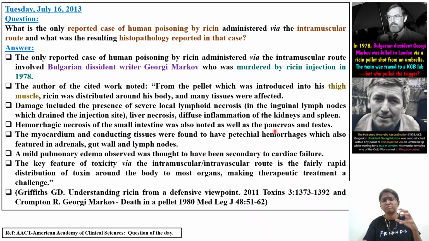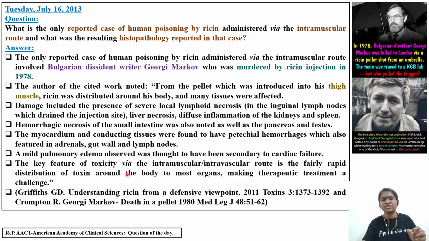See how vastly the ricin is spreading to various organs in the body. If it was given through the oral route, it could have been different. Since it was given through the intramuscular route, through the inguinal lymph nodes, it spread to the kidney, the spleen, the liver, the pancreas, the testes, and the small intestine. Okay, the myocardium, including the heart. Myocardium and conductive tissues were found to have petechial hemorrhages, which also featured in the adrenal, gut wall, as well as lymph nodes. The key feature of mild pulmonary edema in the lung was thought to be secondary to the cardiac failure. Primary is the heart failure.